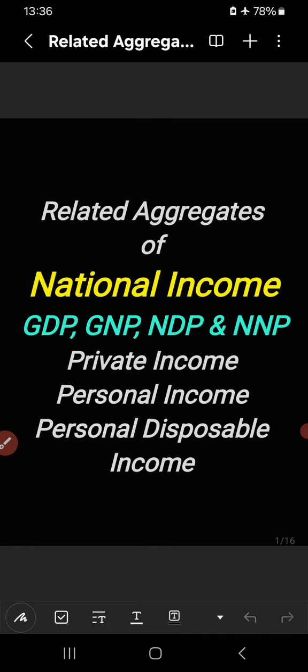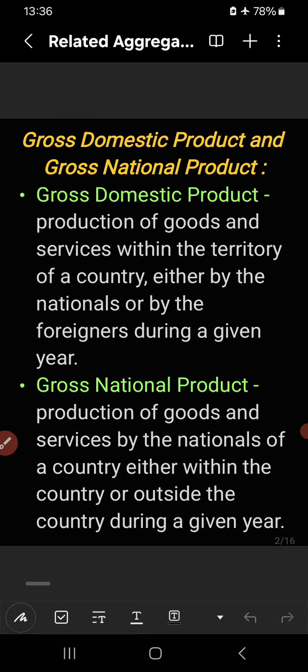Okay, let us start our discussion. At first, what is GDP, gross domestic product, and what is gross national product? It means what is the difference between domestic product and national product? You see,